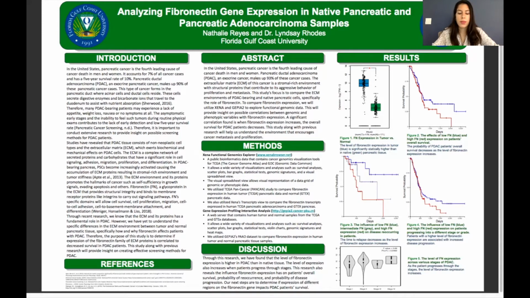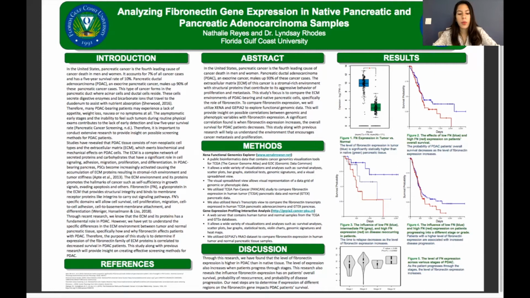The extracellular matrix, or the ECM, is a complex network made up of macromolecules like proteins and carbohydrates, which is located in between the cells. In PDAC-bearing pancreas, the pancreatic stellate cells become increasingly activated, resulting in the accumulation of ECM proteins. This leads to a stroma-rich environment and an increase in tissue stiffness. The ECM environment and its proteins promote the hallmarks of cancer.